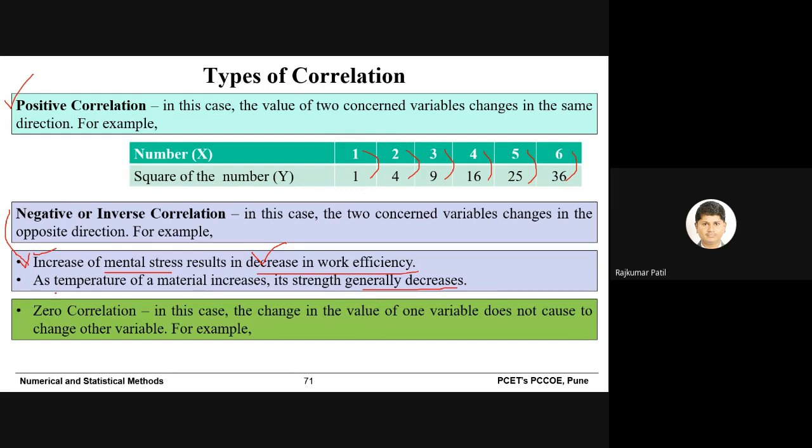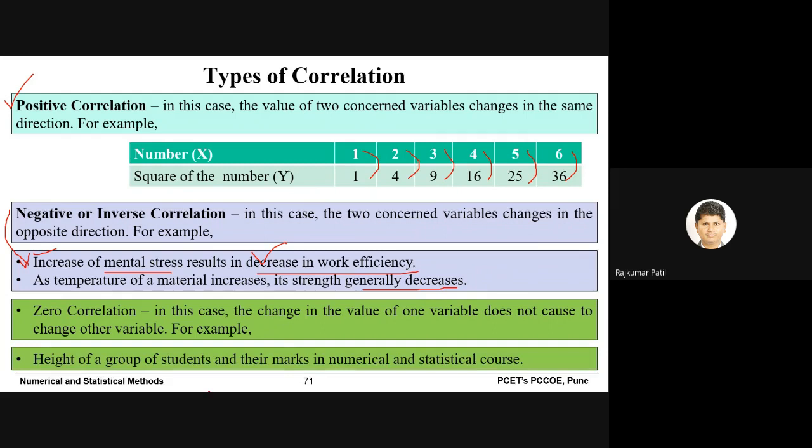Zero correlation means the change in the value of one variable does not cause a change in the other variable. There is no relationship between x and y that we are generally talking about. For example, the height of a group of students and their marks in the numerical and statistical course.